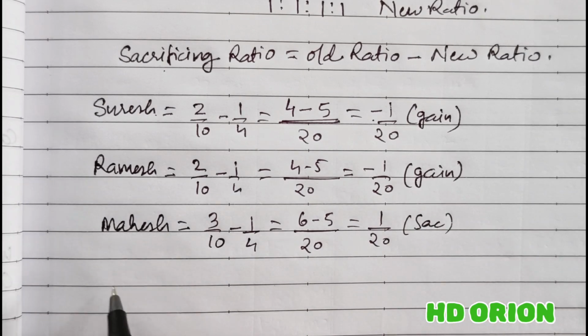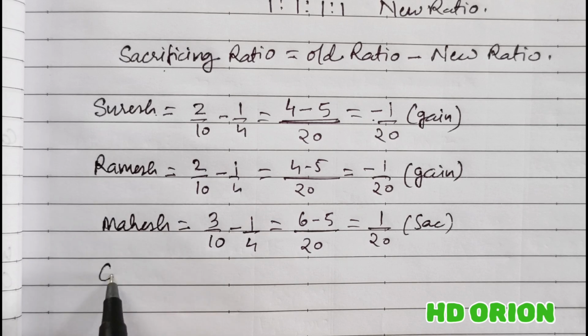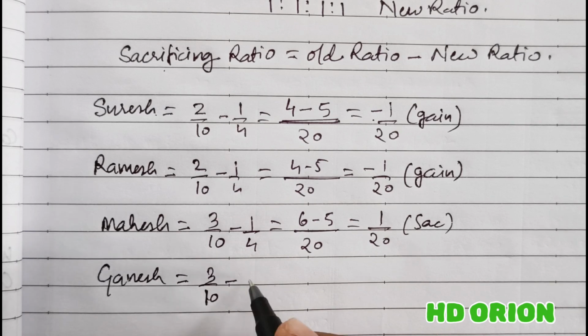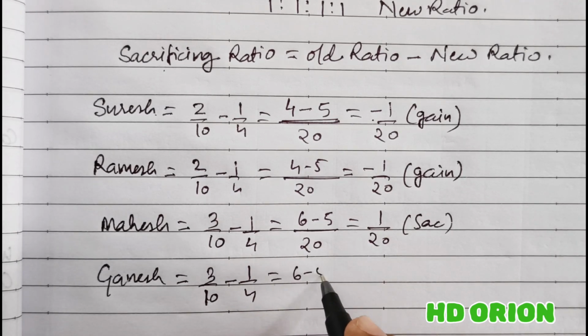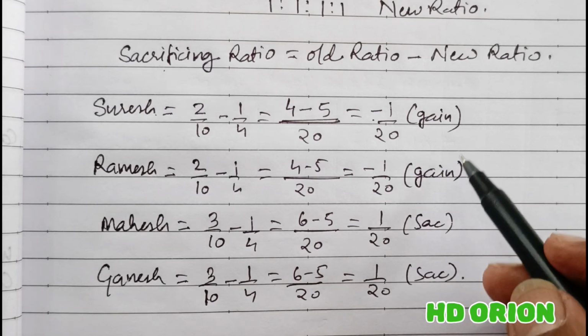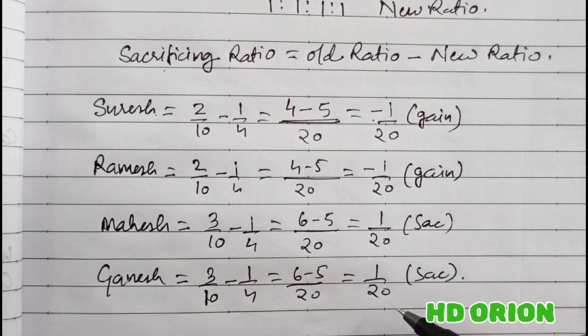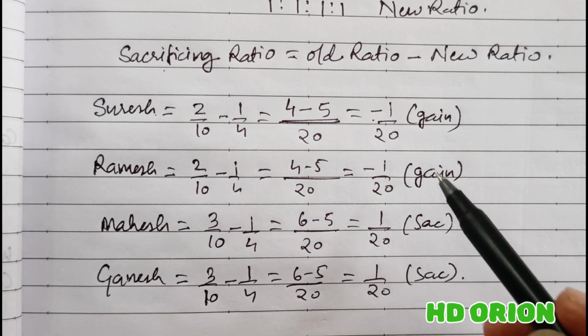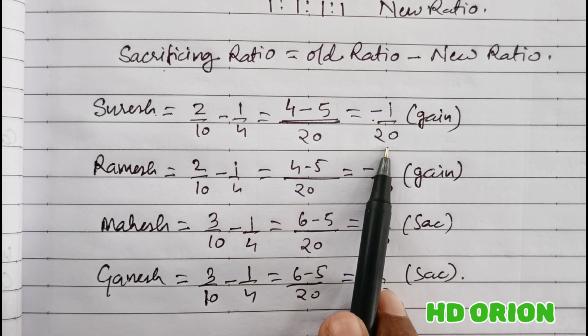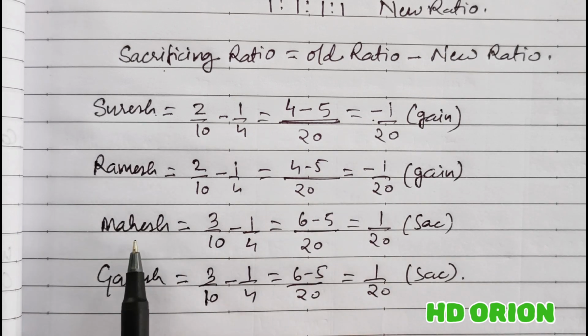So he is sacrificing. Same is the case for Ganesh. So for the treatment of goodwill, these proportions are gained or sacrificed. It means Suresh has gained 1/20th of the total profit of the firm. Fine. And Ramesh also same. Whereas Mahesh and Ganesh have sacrificed 1/20th in the total profit to the other two partners.